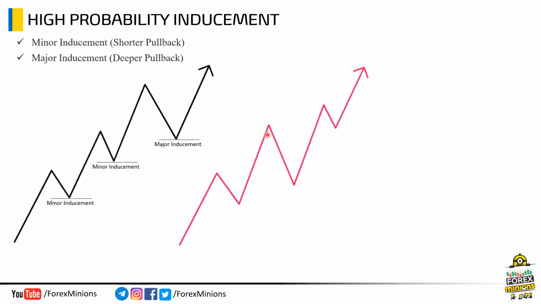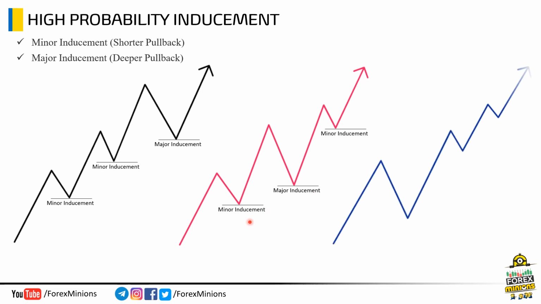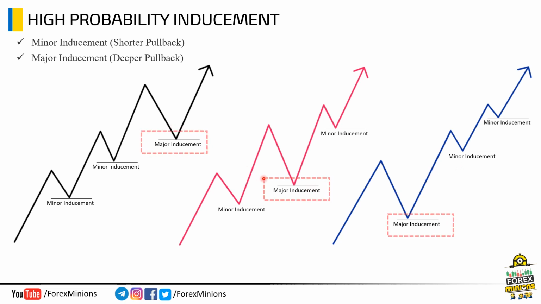Here is another diagram. There are multiple inducement levels in this swing. Now you can understand that this is our minor inducement, this is our major inducement, and this is our minor inducement level. Similarly, in this diagram, the first two are our minor inducement levels and this last one is our major inducement level. Now, you can understand that a swing with multiple inducement levels can have both minor and major inducements. Remember that major inducement levels are high probability inducement levels. You can plan your buy or sell setups any time by considering the high probability setups.